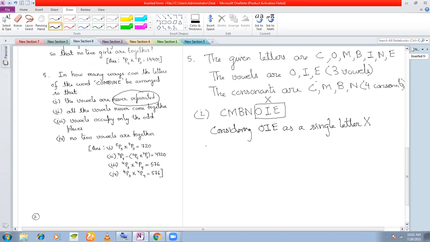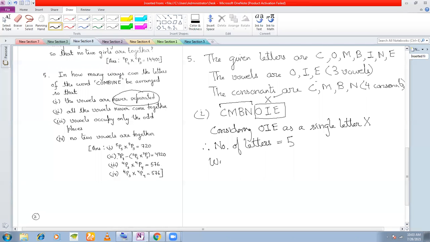So how many letters have we got? Therefore, number of letters now become, you have 4 letters here and you have 1 letter here. So that means number of letters here is now 5.